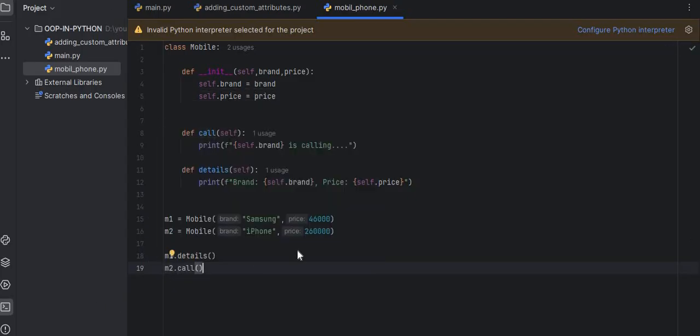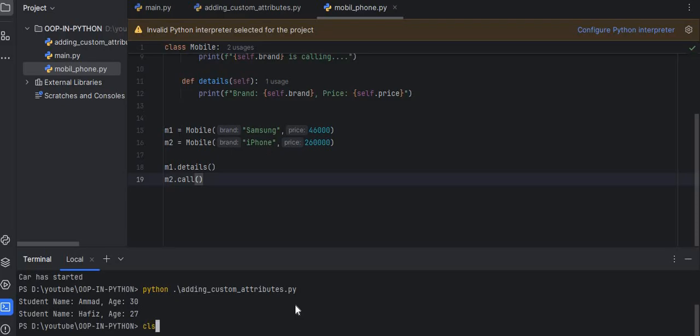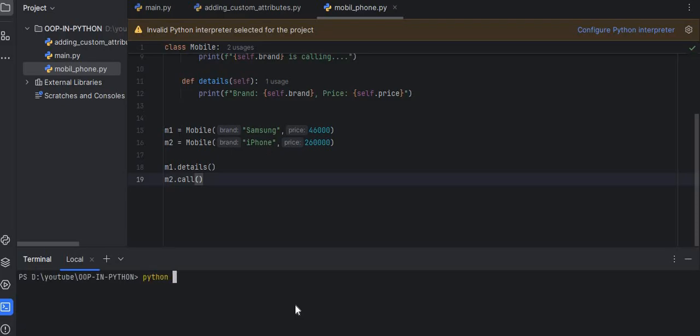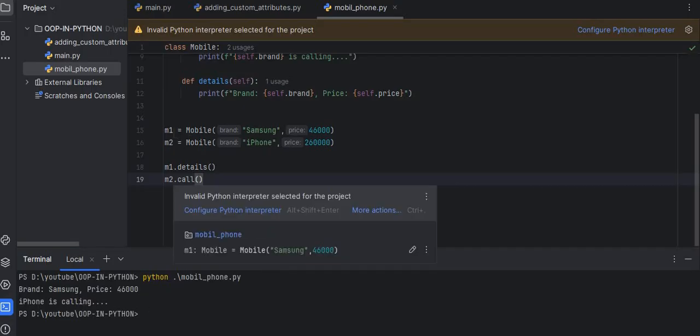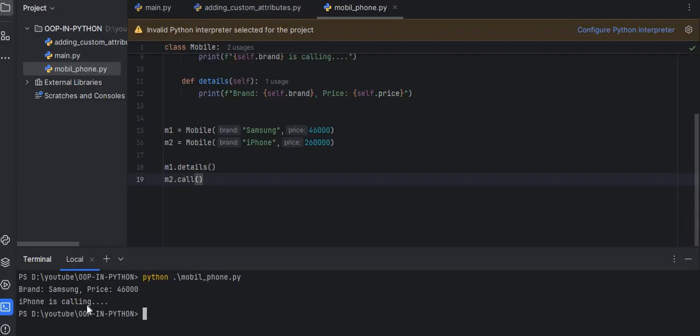So when I open my terminal, clear the terminal, python mobile phone.py. As you see, I am getting the brand Samsung with price 46,000 when the first object is created, and on the second object m2, iPhone, we are calling m2.call.